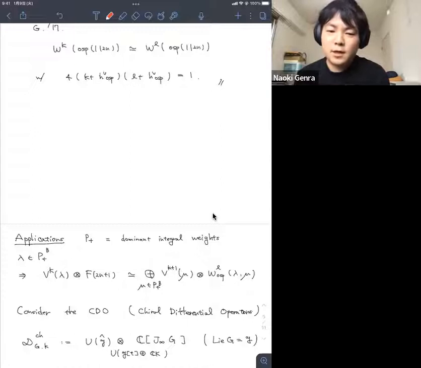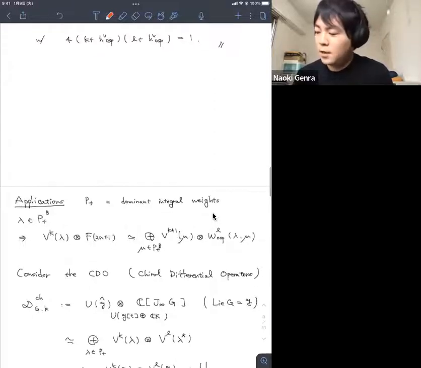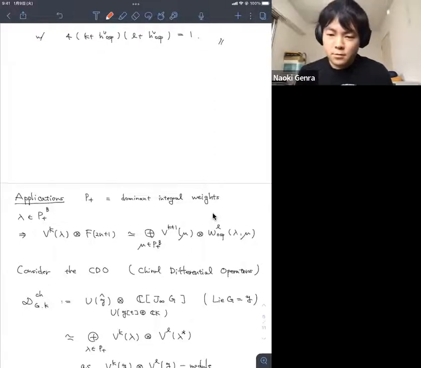We tensor V^K(lambda) with F_{2n+1} and consider the diagonal action module. Each module becomes just like V^{K+1}(mu) if K is generic, and then the multiplicity space looks like this. Our theorem says the multiplicity space is a module of the principal W-algebra of OSP(1|2n). I want to write W^L(OSP)_{lambda,mu}.